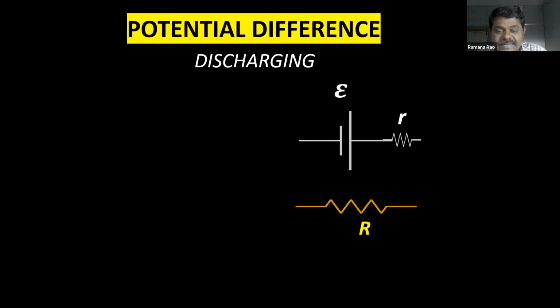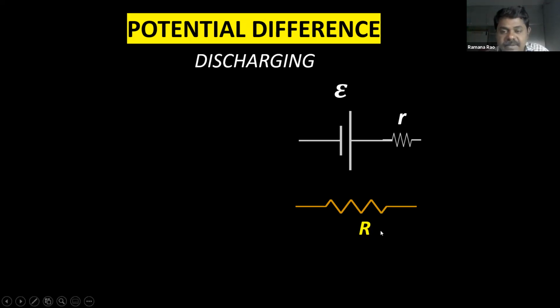Okay, so we are connecting external resistance to the cell. This external resistance is also known as load. We are giving some load. So what is external resistance? External resistance is capital R. You can see a cell with EMF epsilon, internal resistance small r, and an external resistance capital R.